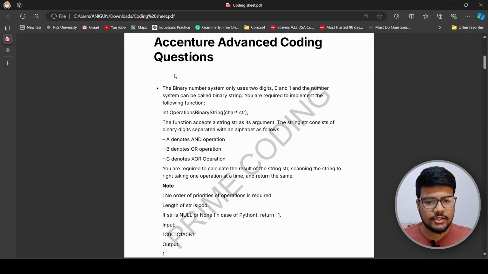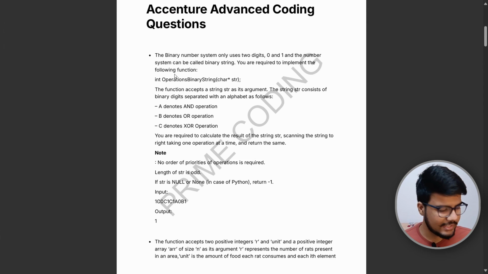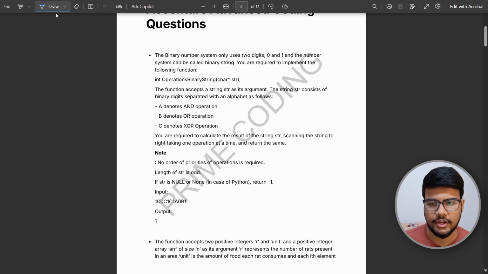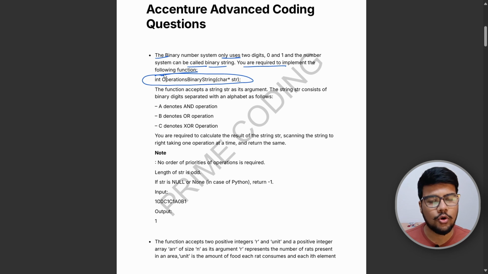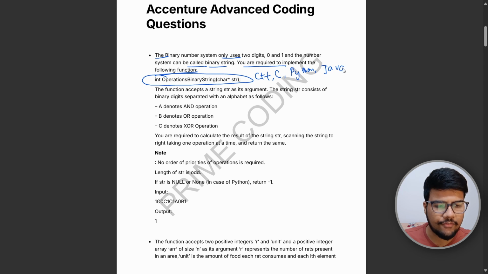Now you can see the very first question has Accenture advanced coding question sheet as a heading. So yeah, this question, as you can see, let me have a pen with me. Okay, great. The binary number system only uses two digits 0 and 1, and the number can be called a binary string. You are required to implement the following function. So many people think, in many sheets I usually provide the function name, but it is not specific to C++ or C, guys. You can apply this function in Python, Java, or any other language. So this sheet is irrespective of any programming language.